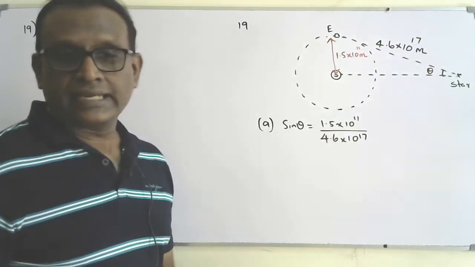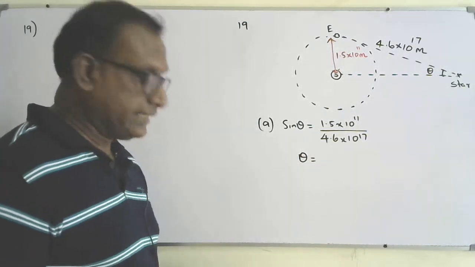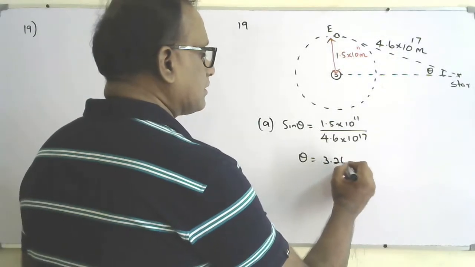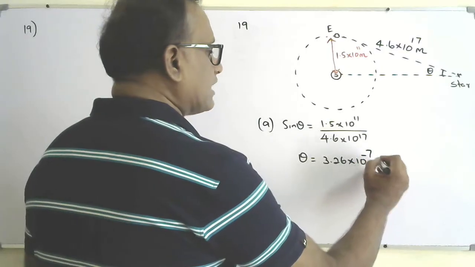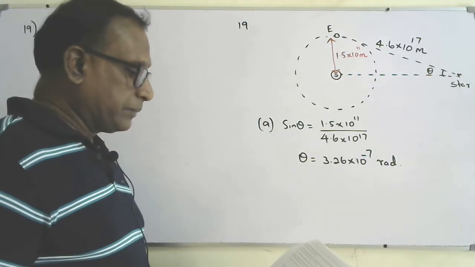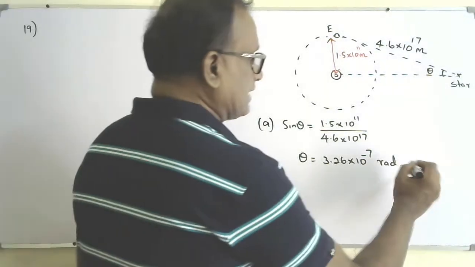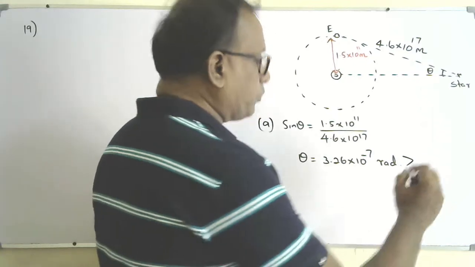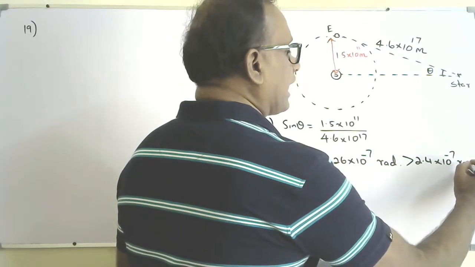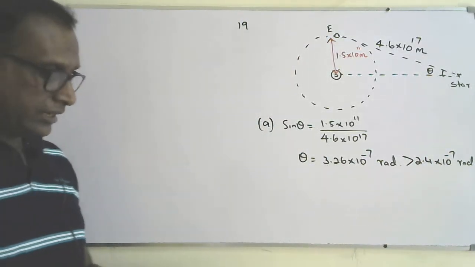If you keep your calculator in radian mode, you will get 3.26 × 10^-7 radians. That is greater than 2.4 × 10^-7 radians, so you can measure the distance of this star using the parallax method.